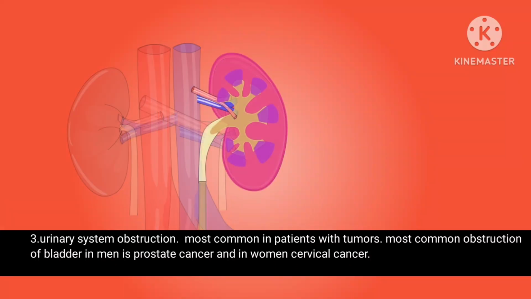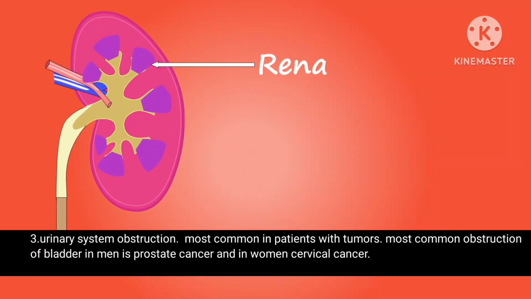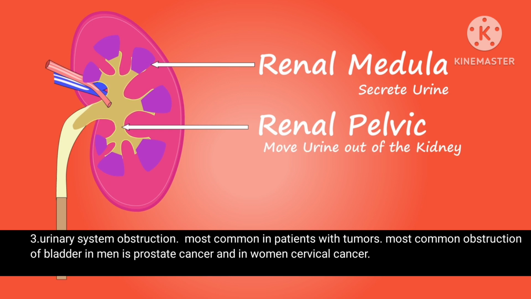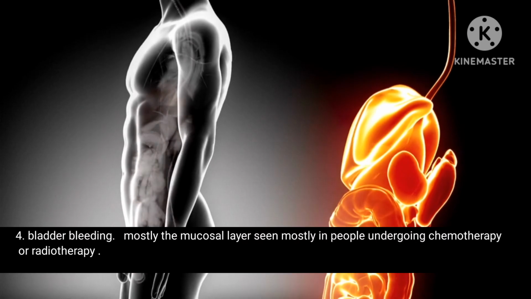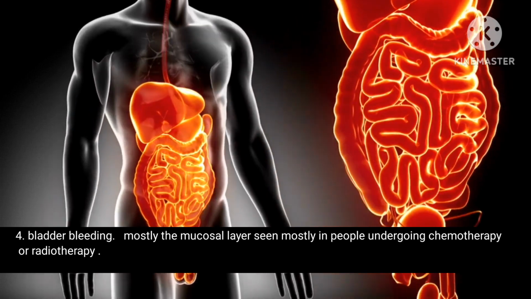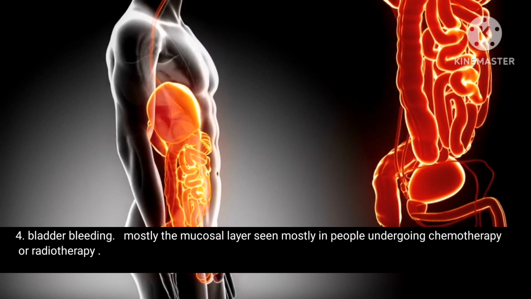3. Urinary system obstruction. Most common in patients with tumors. The most common cause of bladder obstruction in men is prostate cancer and in women cervical cancer. 4. Bladder bleeding. Mostly the mucosal layer. Seen mostly in people undergoing chemotherapy or radiotherapy.